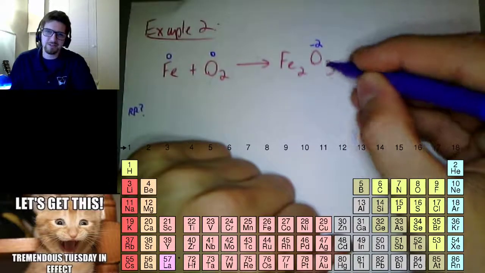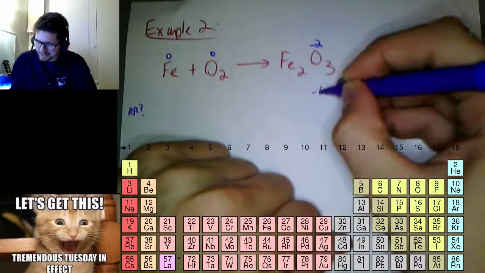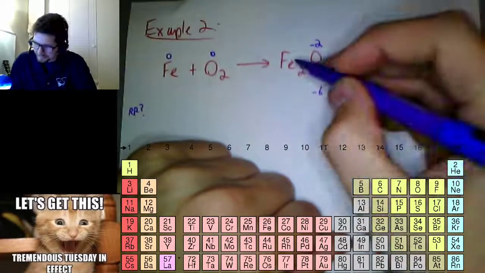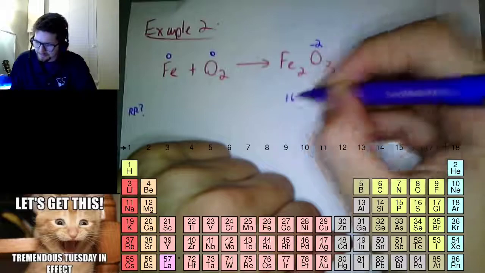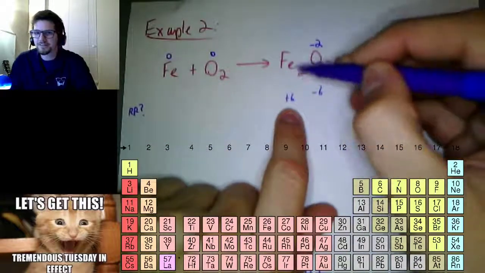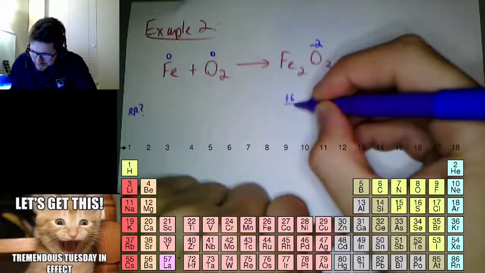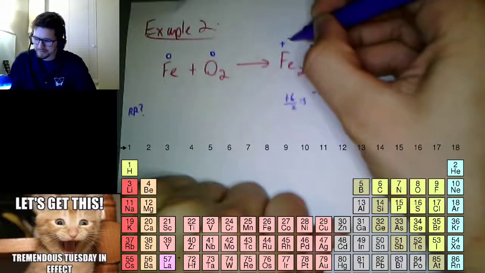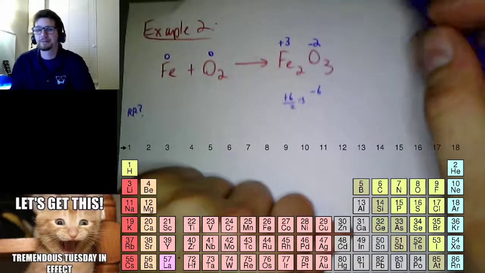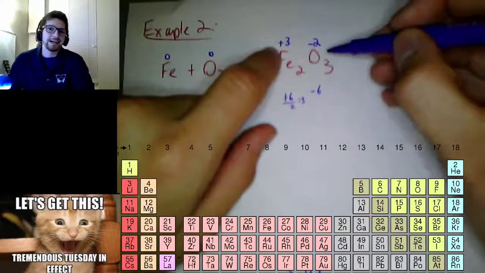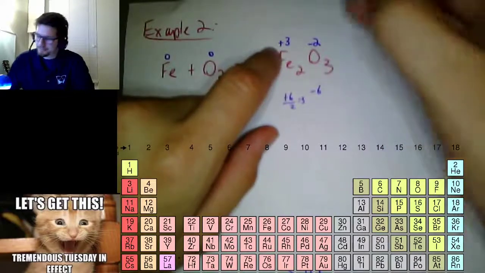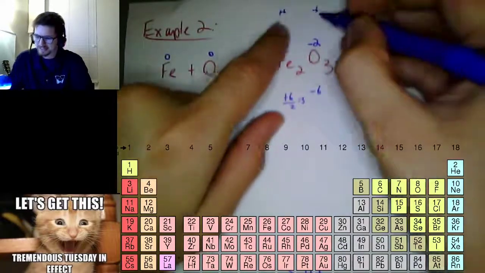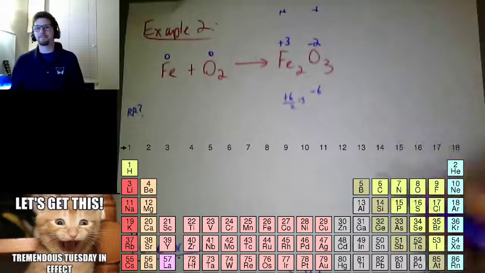So I have 3 minus 2s, right? 3 negative 2s. So that's going to give me negative 6. So what would this charge have to be to balance out a negative 6? This would have to be a plus 6. Together, these two irons give me a plus 6. And if I have 2 irons, 6 divided by 2 gives me 3. So my charge here is going to be plus 3. If I just blew your mind and you're confused, I have 3 negative 2s. That gives me negative 6. Now I can have 2 plus 3s, and that gives me positive 6. These two numbers cancel each other out. That's why I'm using that number.